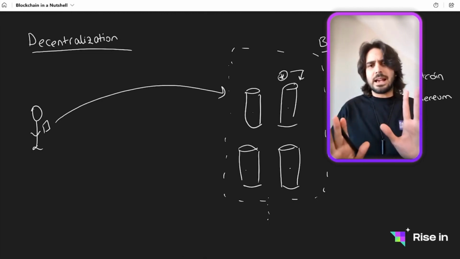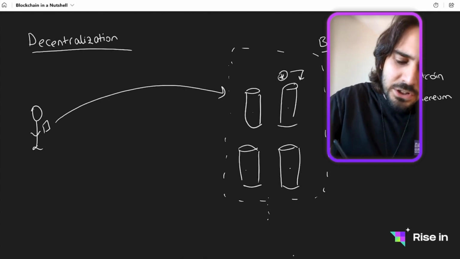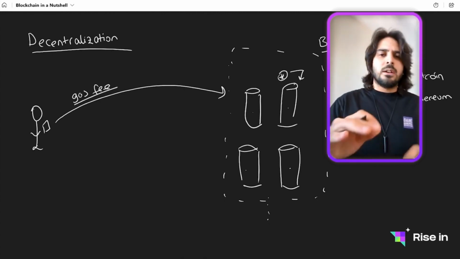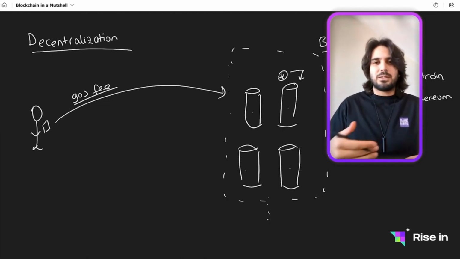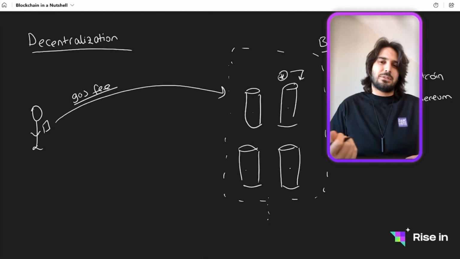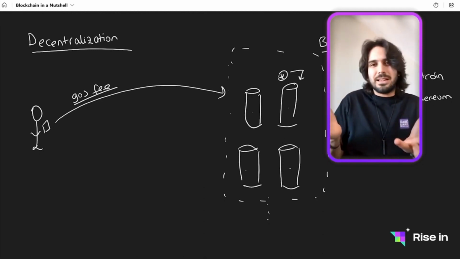The reason is the gas fee. So we are actually sending some gas fee here. We say this gas fee because it's more like a literal gas fee. If you want your car to go, you need to pay some money for the gas. The idea comes from there.